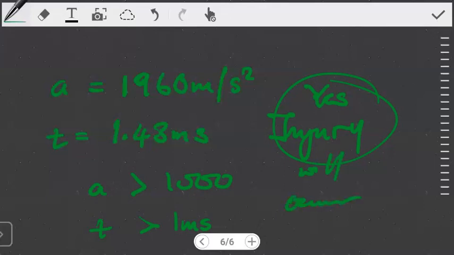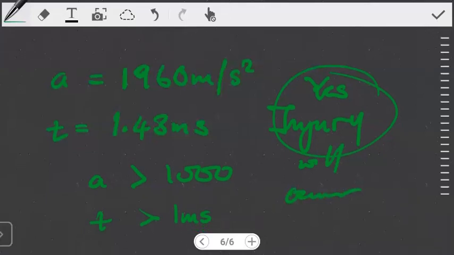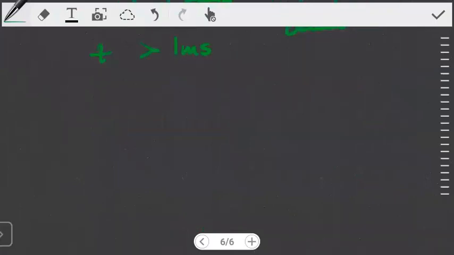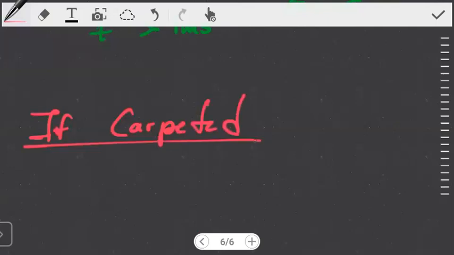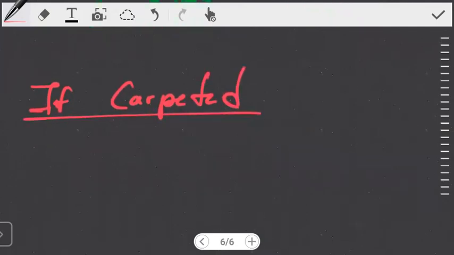The next part now is to look at what happens if the floor is carpeted, since we're coming from hardwood. Again, we're just looking at the same thing.